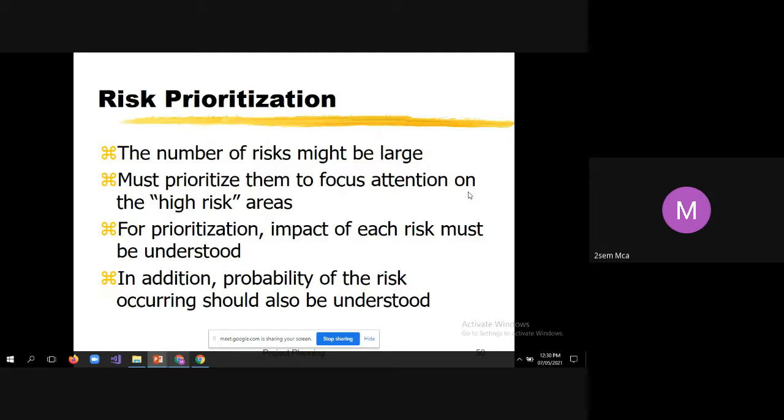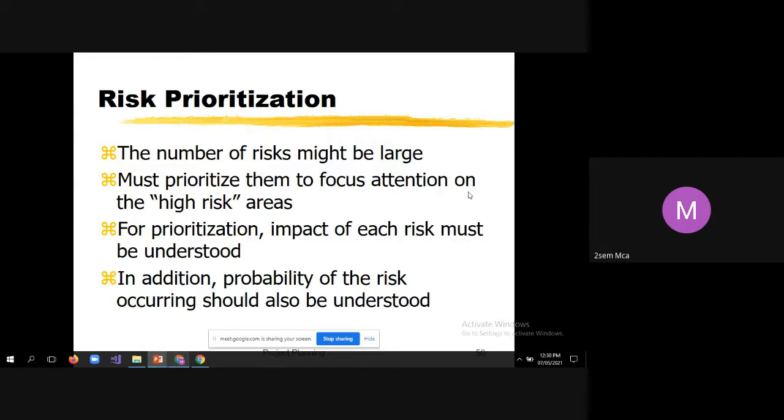Next is risk prioritization. The meaning of risk prioritization is that when you encounter certain risks within the project, you have to assign a priority to decide which is to be resolved first. That process is called risk prioritization. The number of risks might be large, and you must prioritize them to focus attention on the high risk areas.